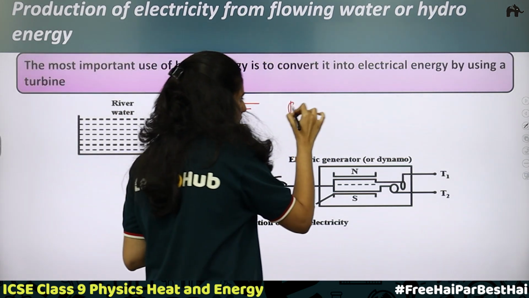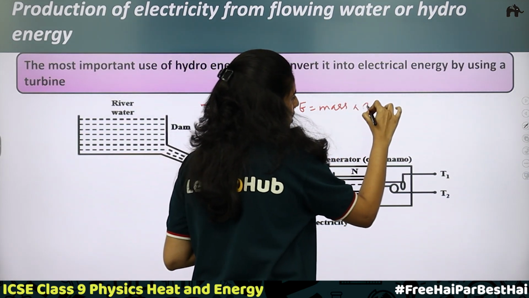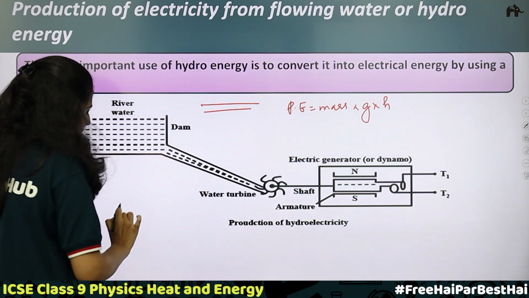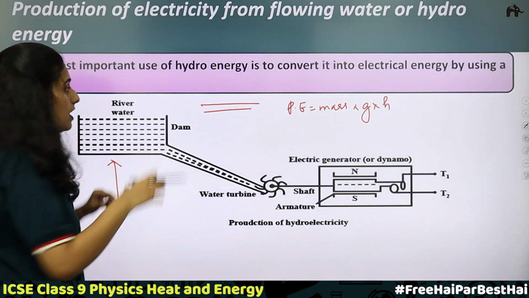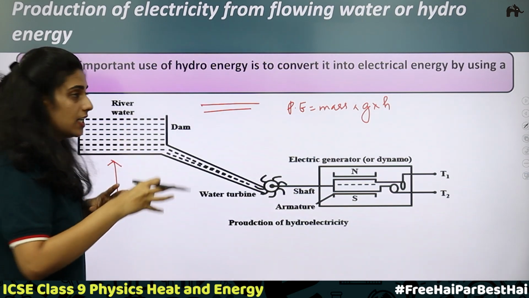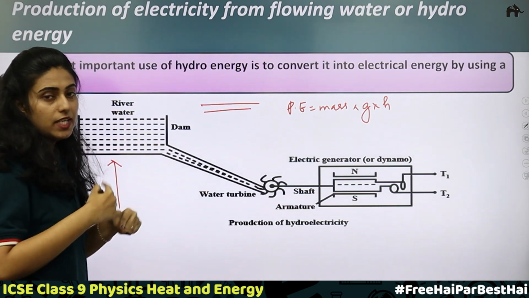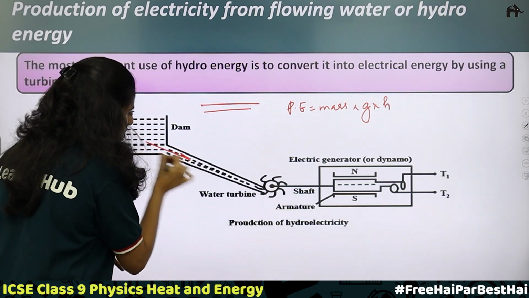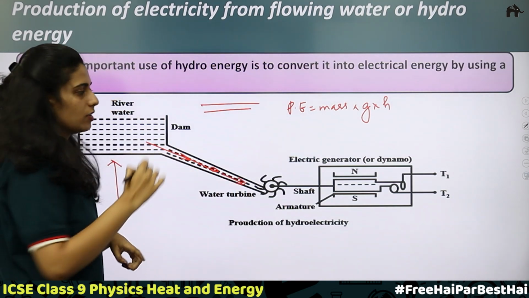What is potential energy? Potential energy is mass times acceleration due to gravity times height. When the height increases, when the water is at a big height, the potential energy stored will also be higher. This energy will be converted into kinetic energy when the water from the dam starts flowing. So this flowing water, what happens?